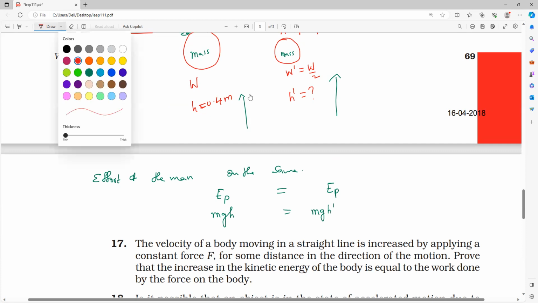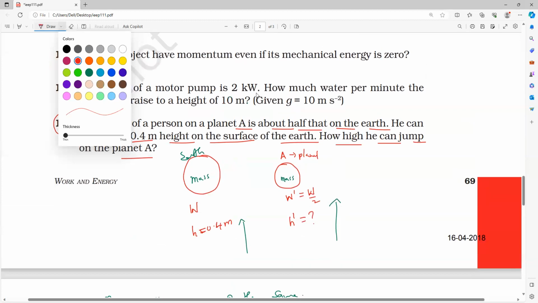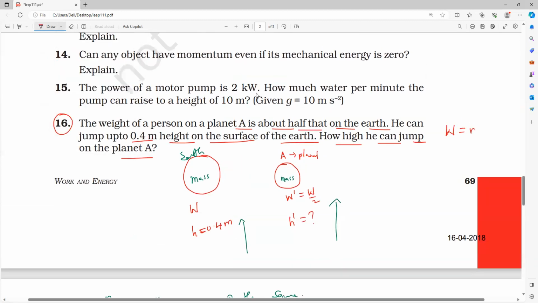Understand, everybody? Clear? Now here, g is not the same. As we all know, weight is equal to mg, so weight is directly proportional to g.